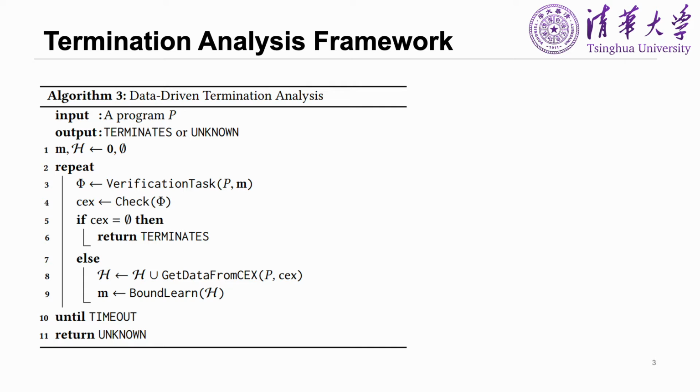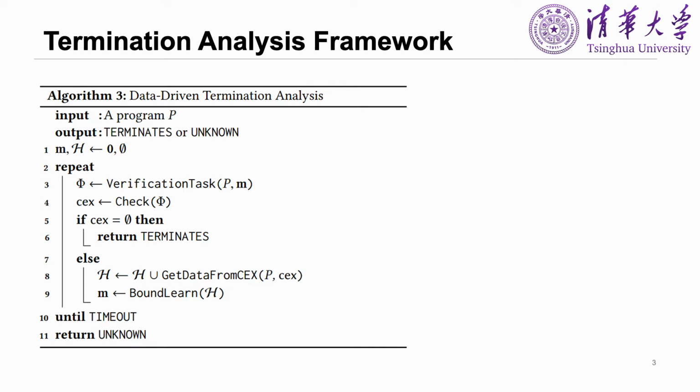If the current bound m is valid, we can report the program termination. Otherwise, we can produce a counterexample during the validation checking and update the dataset H. Then we can learn a new bound and repeat the procedure above.